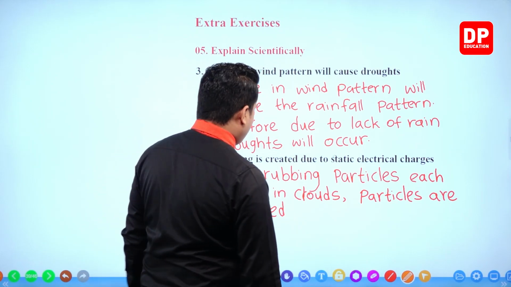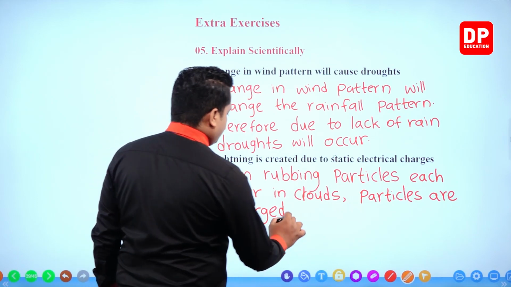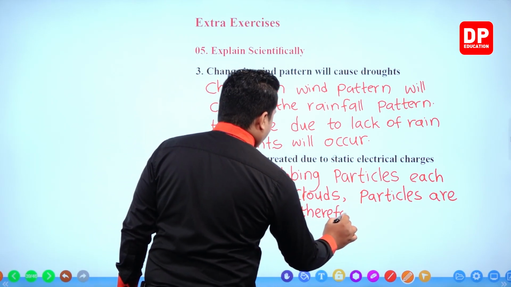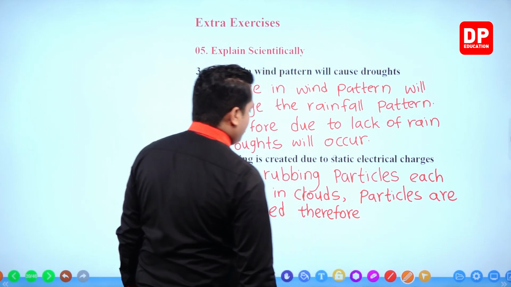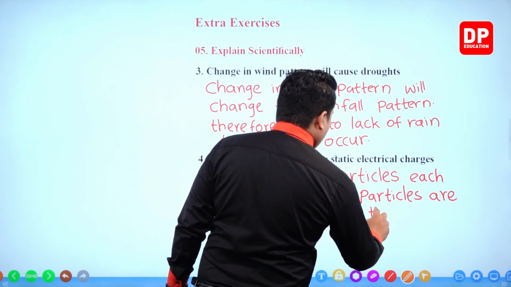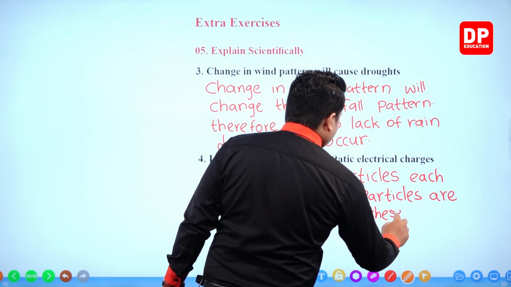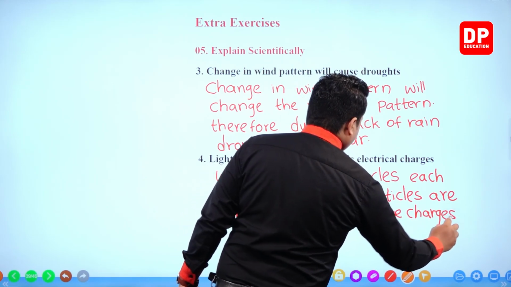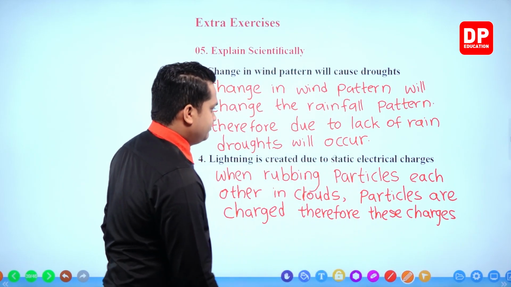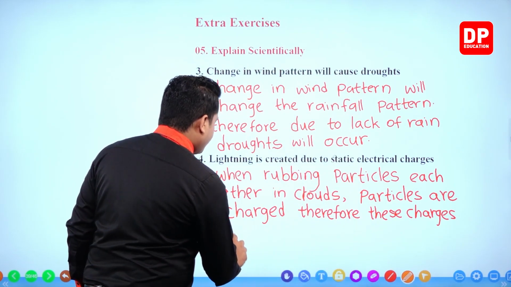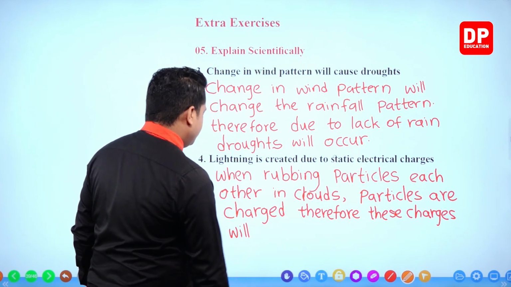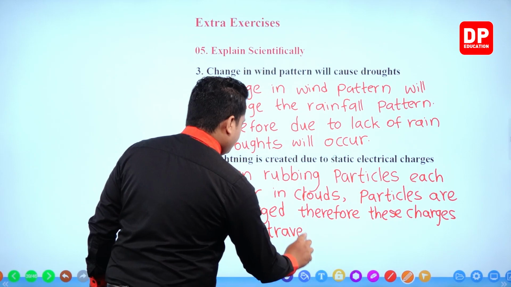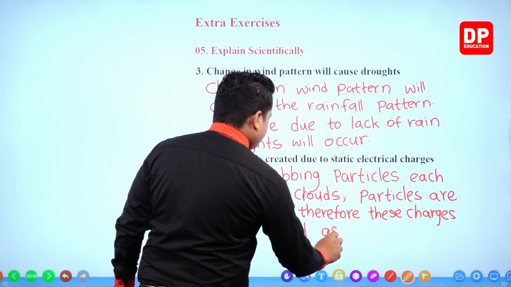Therefore, these charges will travel as lightning.